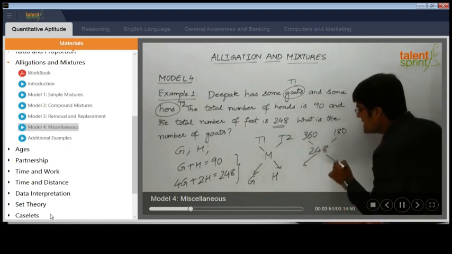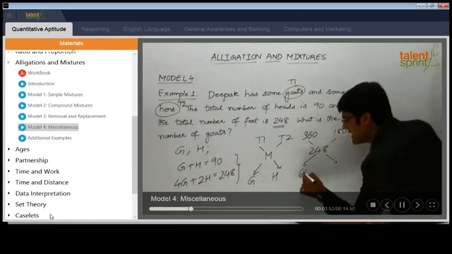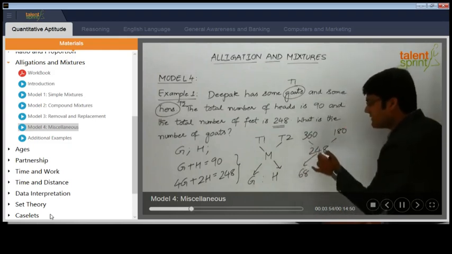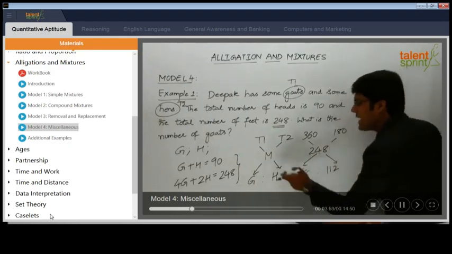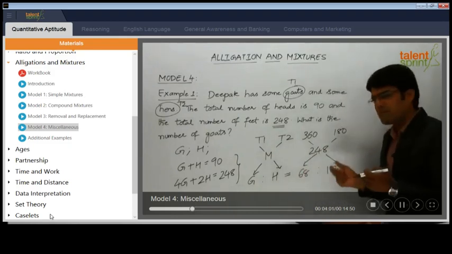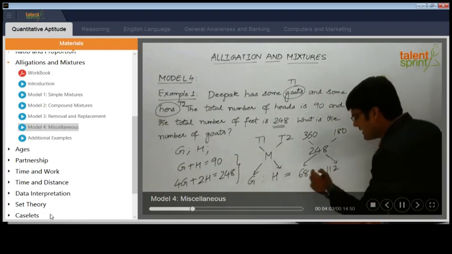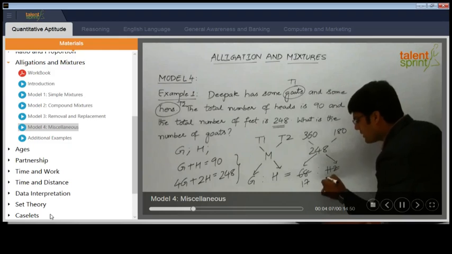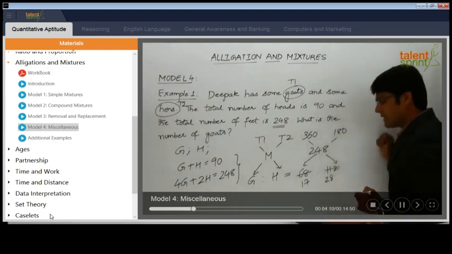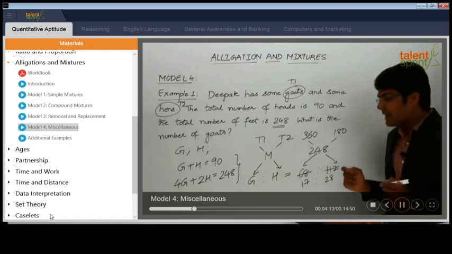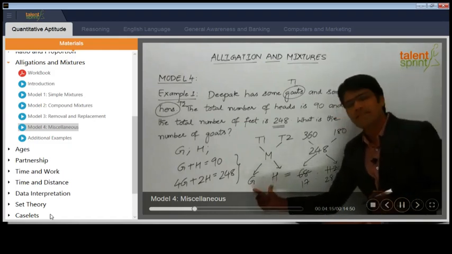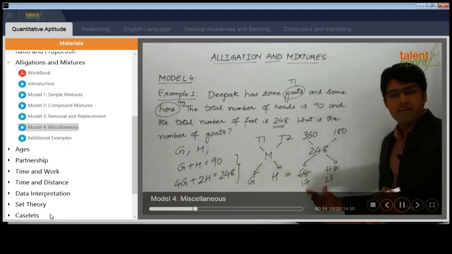Now 180 difference 248 is 68, and 360 difference 248 will be 112. So we can say G is to H equals 68 is to 112, but this can be simplified further. I think 4 into 17 is 68 and 4 into 28 is 112. So the final ratio can be taken as 17 is to 28. So clearly we know that goats is to hens, the ratio is 17 is to 28.